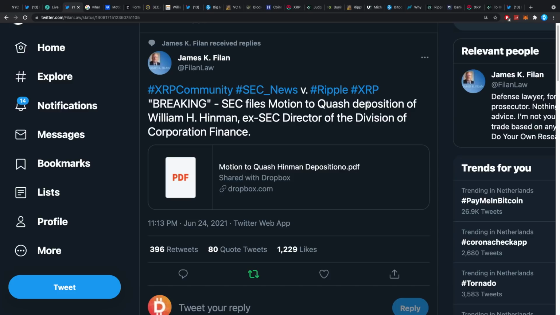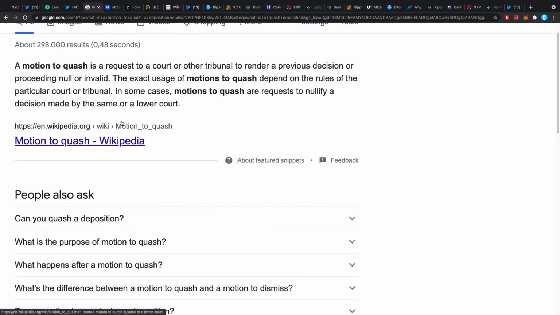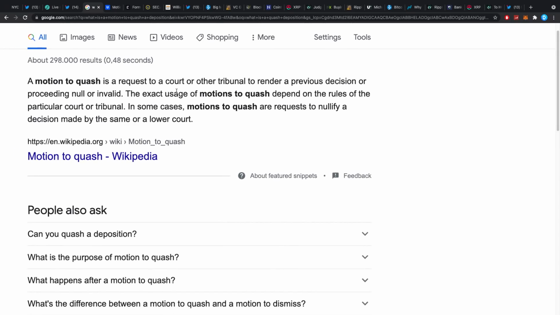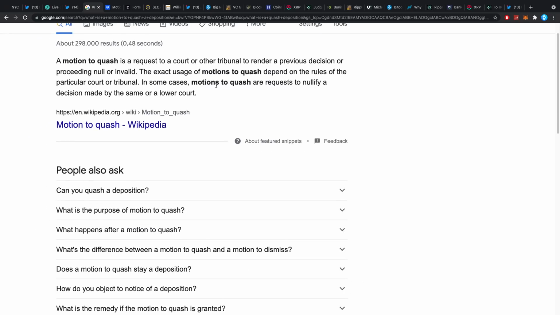Now, to quash a deposition of an individual, well, let's take a little bit of a look. A motion to quash is a request to a court or other tribunal to render a previous decision or proceeding null or invalid. The exact usage of motion to quash depends on the rules of the particular court or tribunal. In some cases, motions to quash are requests to fully nullify a decision made by the same or lower court. Extremely important, that last part.